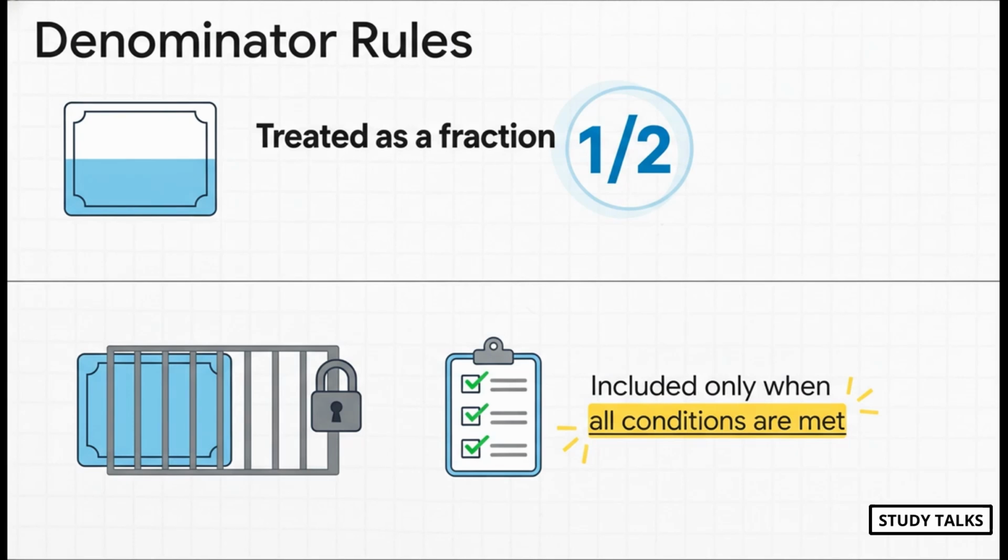Okay, 2 more quick rules for the denominator. First up, partly paid shares. Just think of it like this. You pay for half a share, you get half a share in the calculation. It's as simple as that, just like in illustration 2. Second, we have contingently issuable shares. These are basically if-then shares. They only get included in our calculation if all the conditions are met, and they only count from the date then onwards.